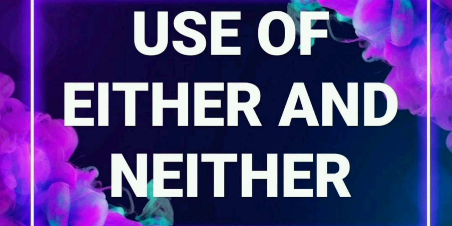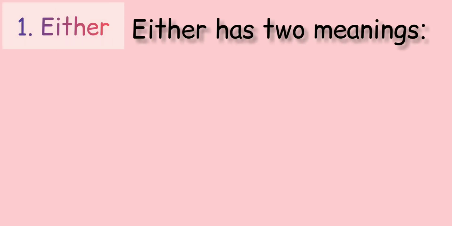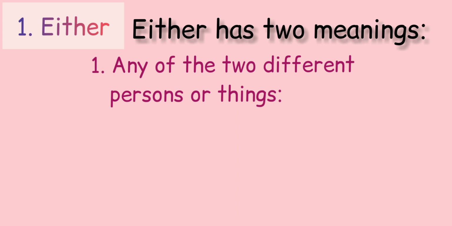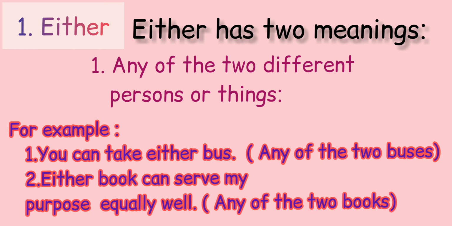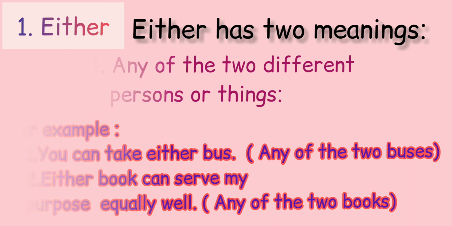Last one is either and neither. Either has two meanings. First, any of the two different persons or things, that is, talking about any one of two persons or things. For example, you can take either bus. It means any of the two buses, you can take either one. Either book can serve my purpose equally well. It means any of the two books.